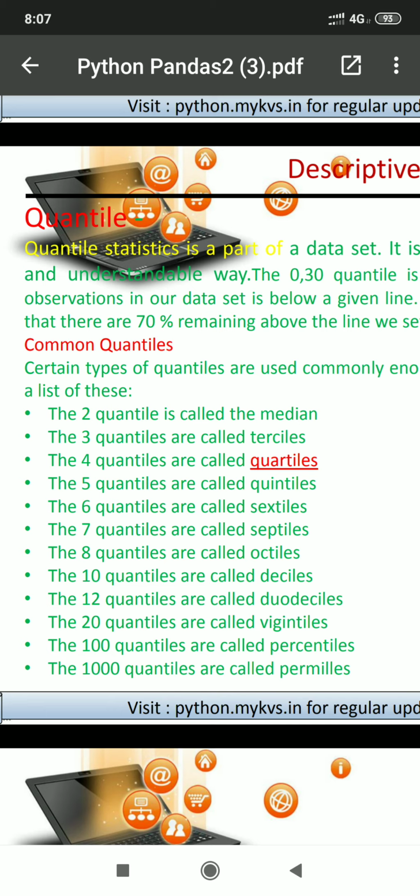Now again we take the same example: 1 2 5 9. We want to divide these four numbers into four parts. In a rough manner we can say that 1 is at the beginning, then 2 is next, and then 5 and then 9. But if we divide these numbers, 25% will not be at 1 or directly at 2.